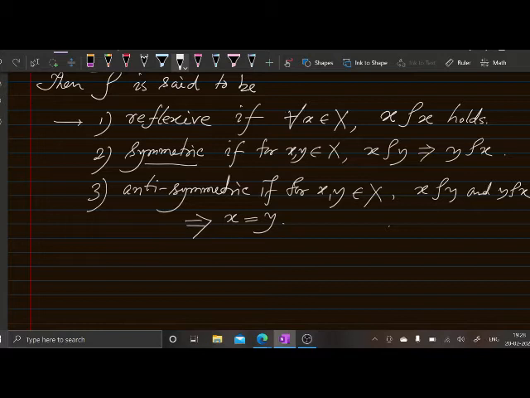That is called antisymmetric. So this in turn says that if both these hold, then the only possibility is x is equal to y.